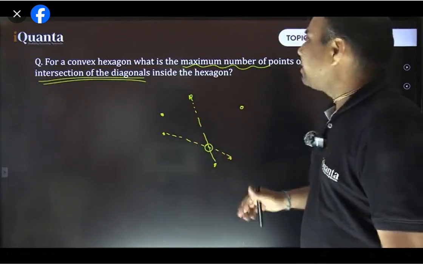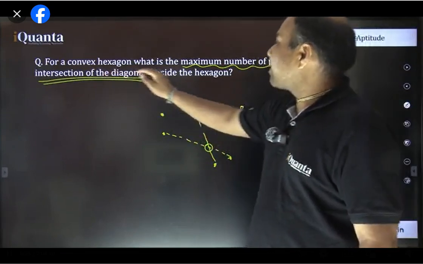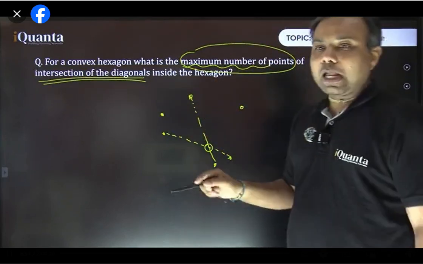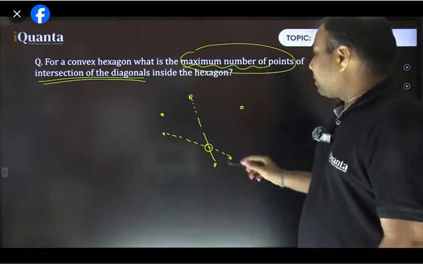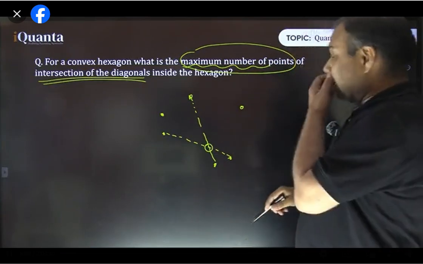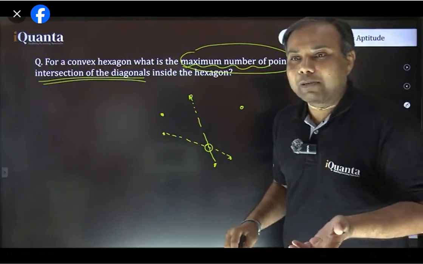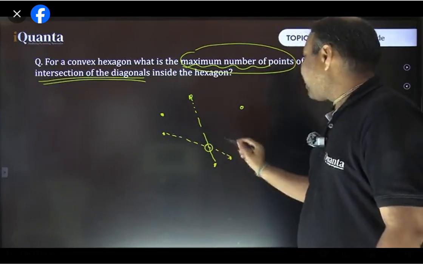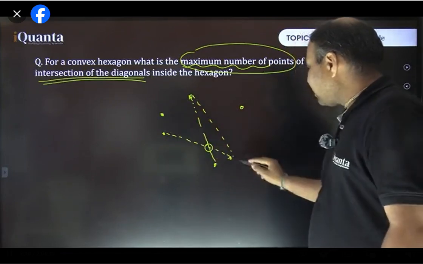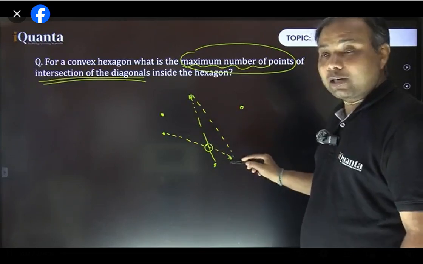So this is one such hexagon, one such intersection point. So question was, for a convex hexagon, what is the maximum number of points of intersection of the diagonals inside the hexagon? We want to have maximum such points. See, by intersecting 2 diagonals, there is going to be always one intersection point. One thing. Next, not every 2 diagonals will make an intersection point. This is one diagonal. अगर मैं दूसरा diagonal यहाँ पे बनाता हूँ, let's say this one. This was a diagonal. This is also a diagonal, but these 2 diagonals are not intersecting anywhere. They are not intersecting inside.